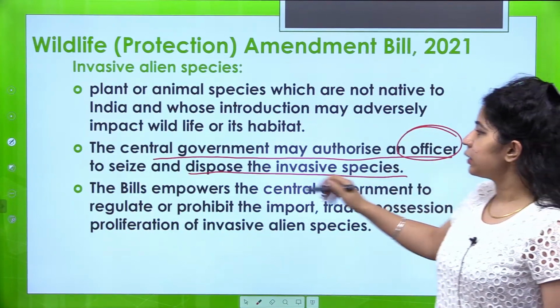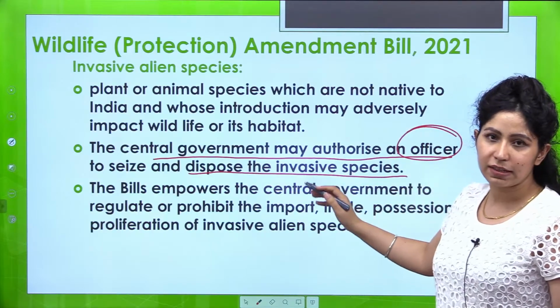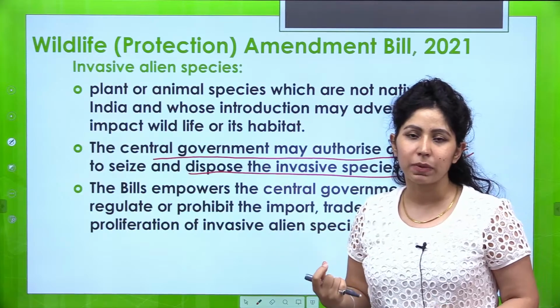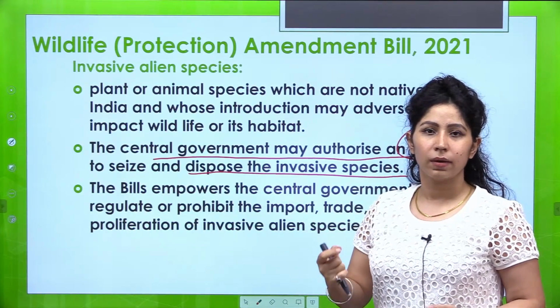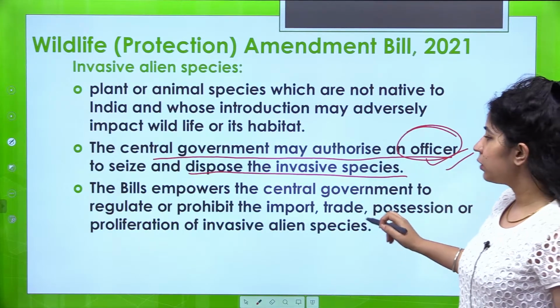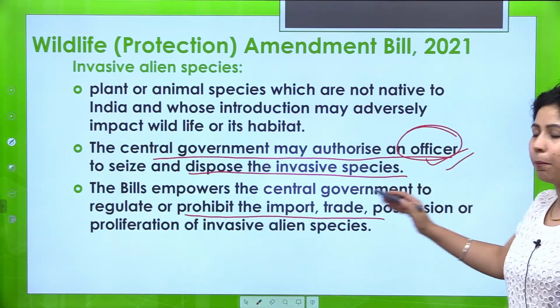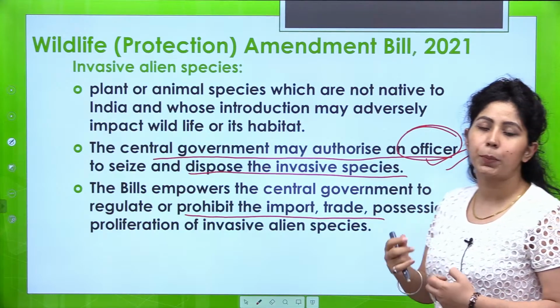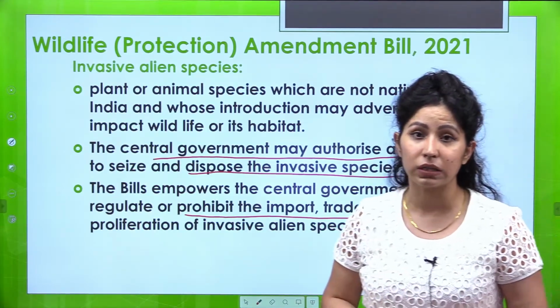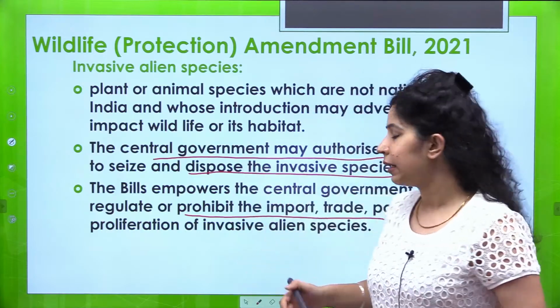So an officer can seize and dispose of the invasive species. If food will not be available to those people, how will they survive? Okay. The next one is that the bill empowers the central government to regulate or prohibit the import, trade, possession or proliferation of invasive species. If somebody has them in possession also, that person can also be legally tried.